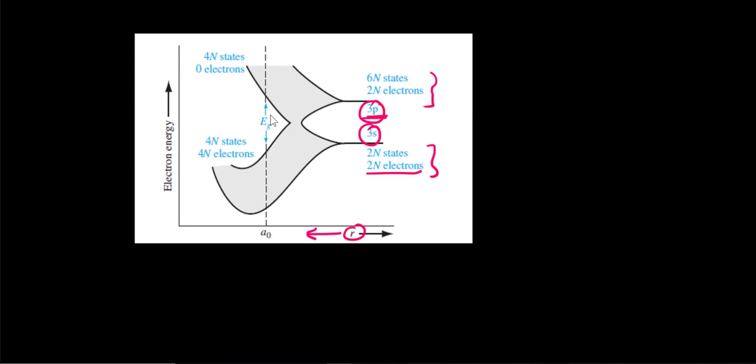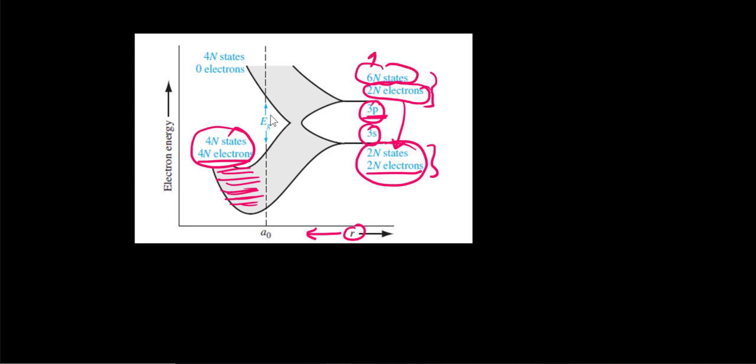Now these 2n electrons which are filled are going to merge into these 2n states. So there would be 4n states available in the lower part, and 4n electrons would be there, so this lower area would be completely filled. Now the remaining 4n states, which are empty, would go in the upward direction. There are no electrons, 0 electrons there.